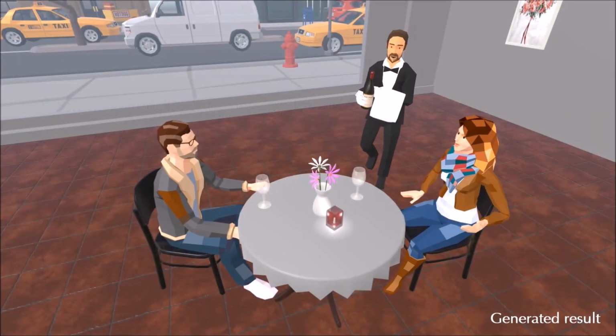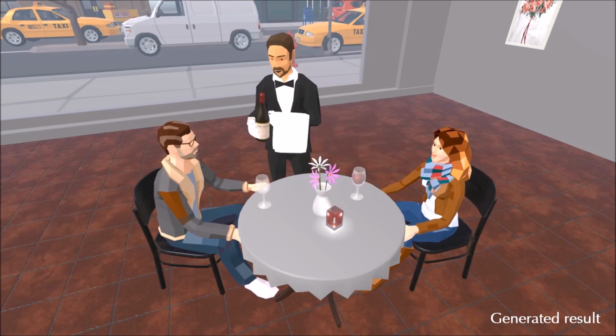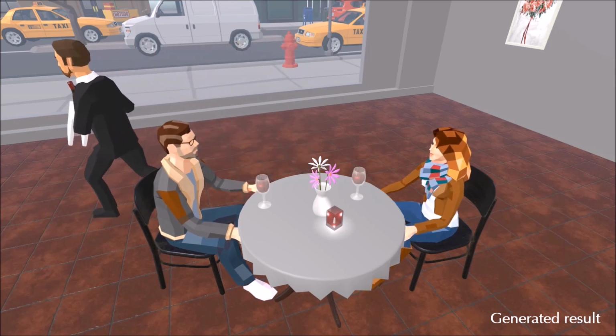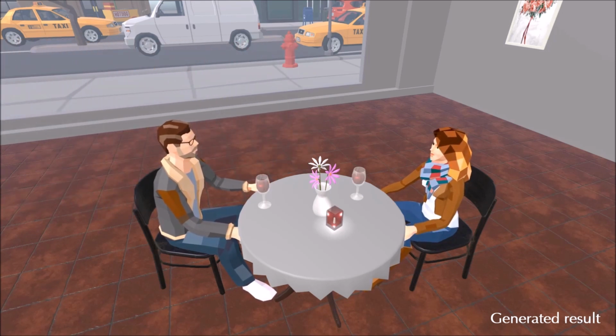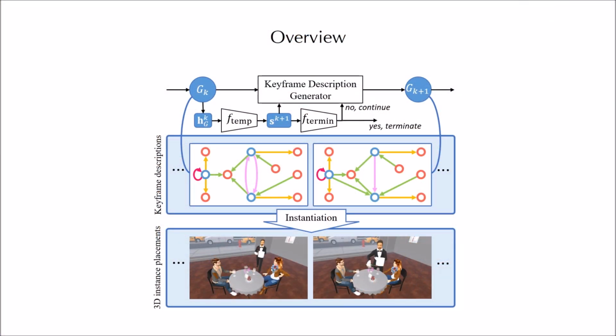We present an approach to generate virtual activity snippets, which comprise sequenced keyframes of multi-character, multi-object interaction scenarios in 3D environments, by learning from recordings of human scene interactions. Here is an overview of our approach, which consists of 2 stages.